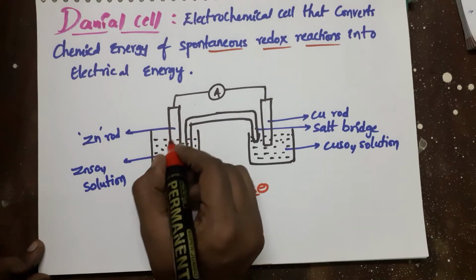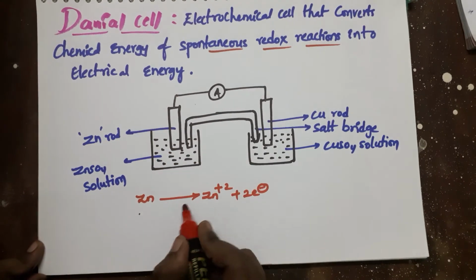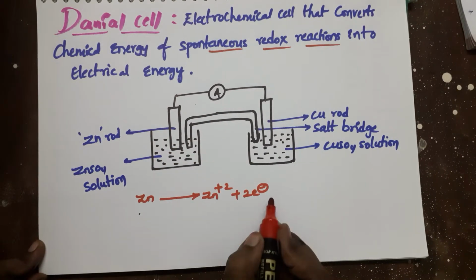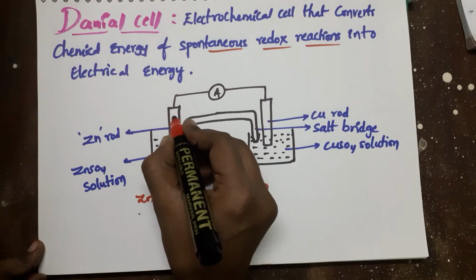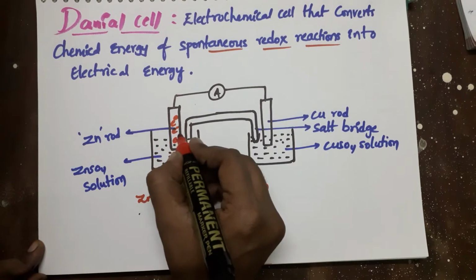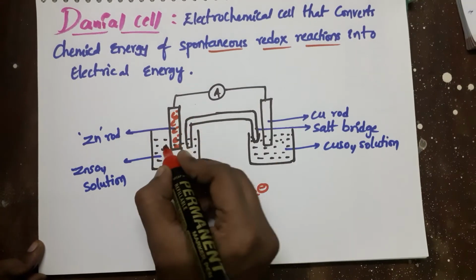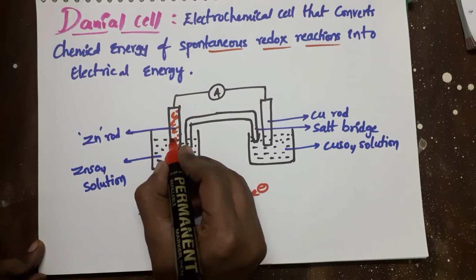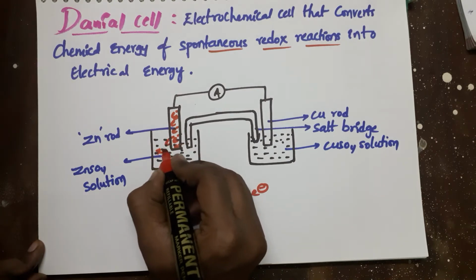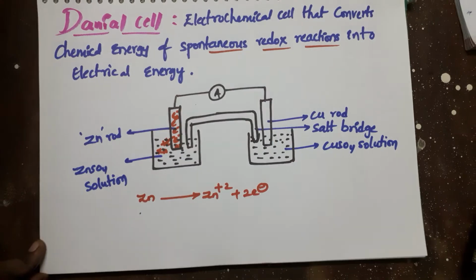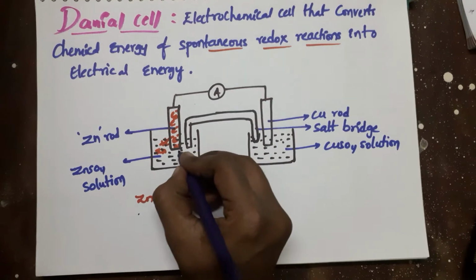So here the zinc rod is undergoing oxidation and produces ions and electrons. These electrons will remain in the electrode, and the Zn2+ ions are released into the solution.